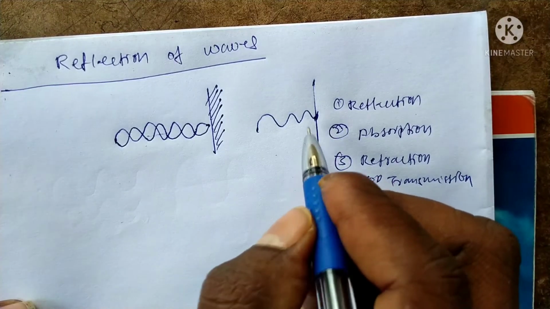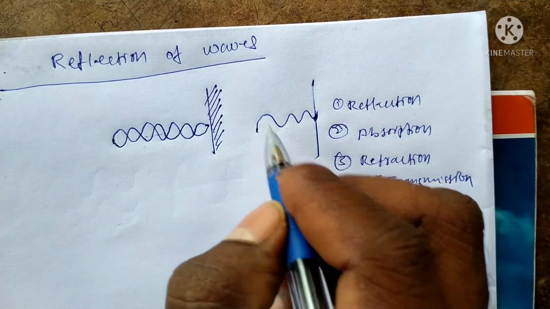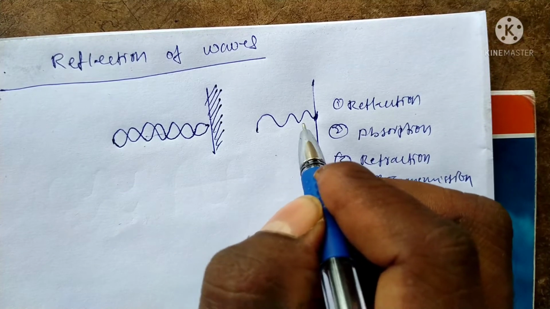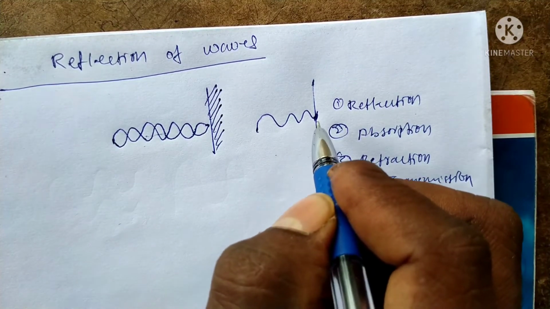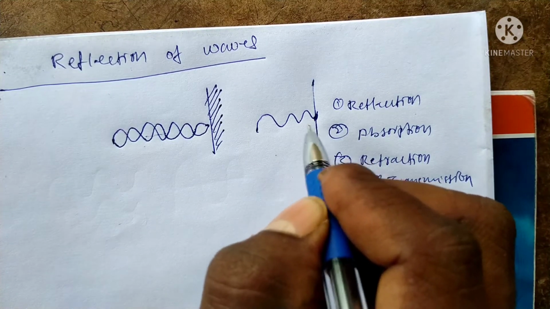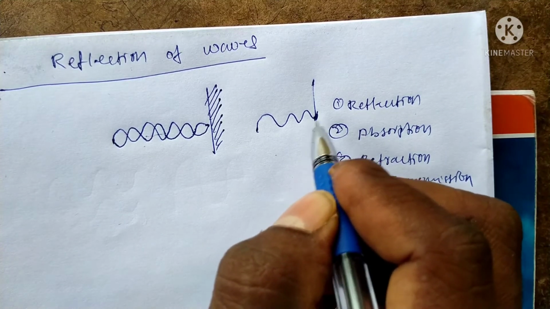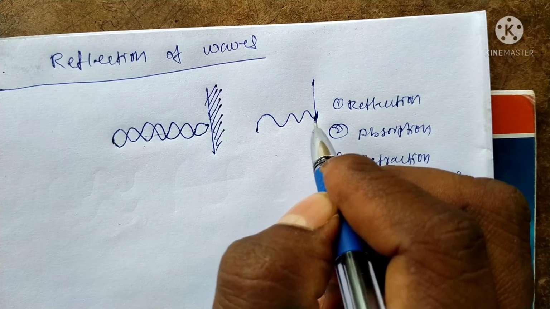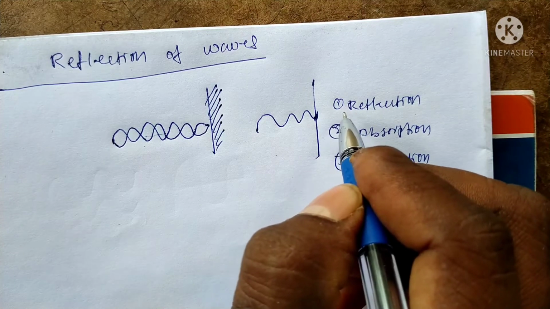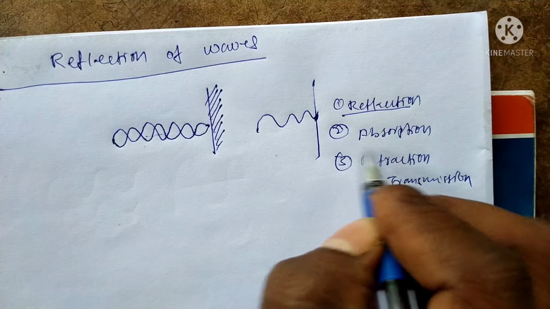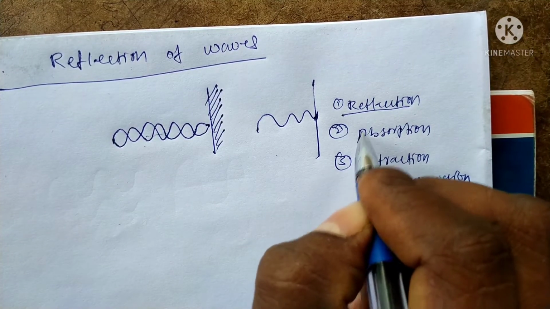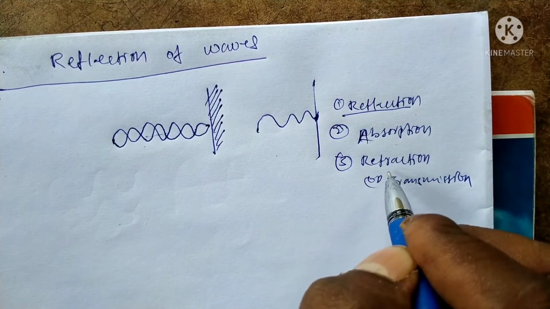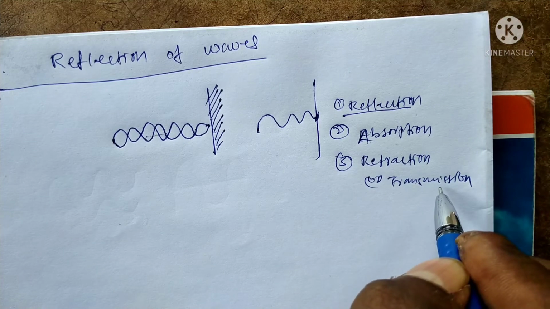When a wave is traveling through a medium and strikes it at a certain point, three possible actions occur: reflection, absorption, and refraction or transmission.